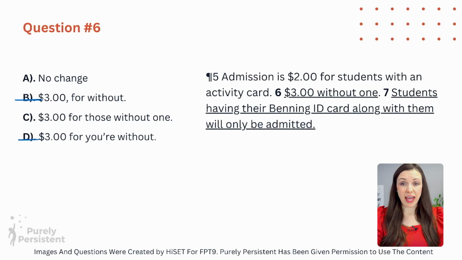So let's look at A and C and see if we can figure out which one it is. Okay, you try it on your own. A: $3 without one. C: $3 for those without one. Even though C has a couple more words, it makes this a little bit clearer for the reader on this flyer. So C is actually our answer.